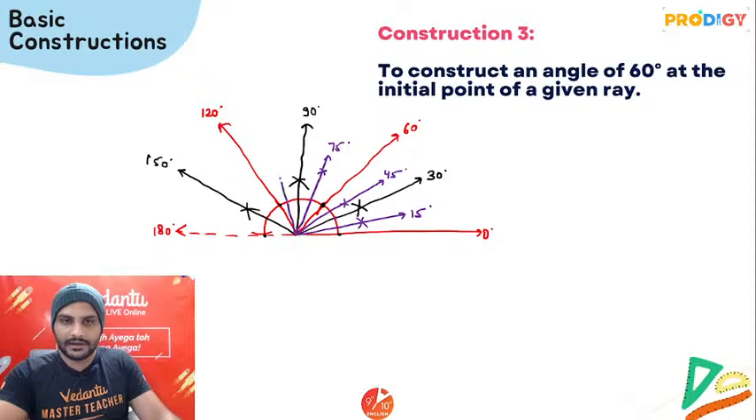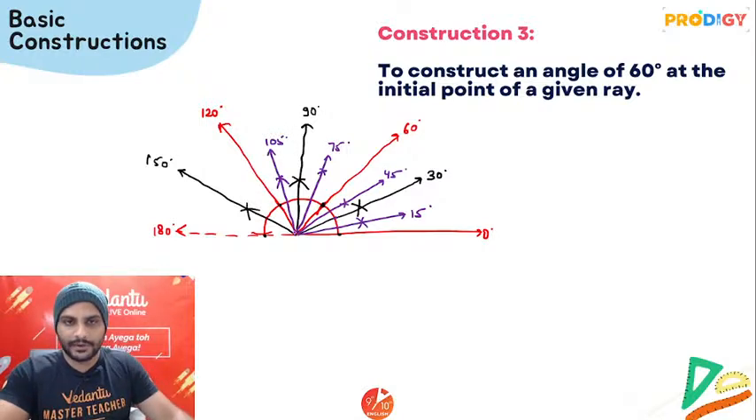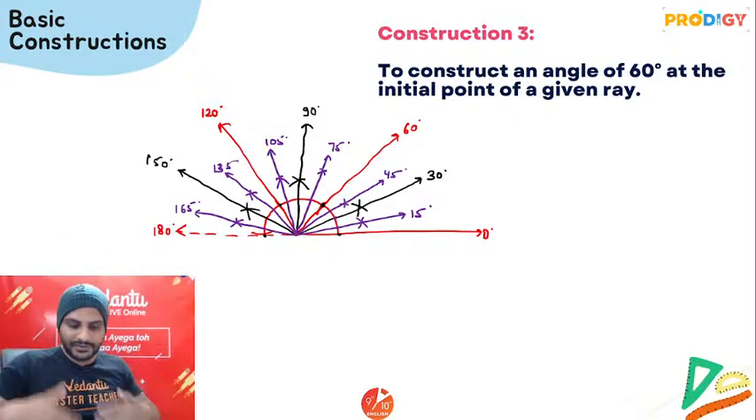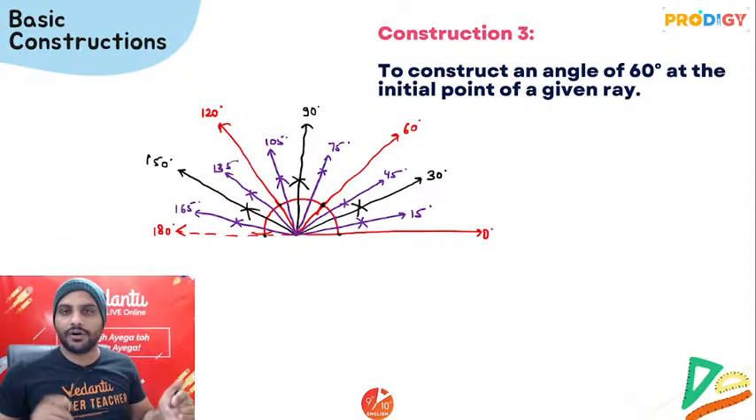Between 90 and 120, angle bisector, you'll be getting 105 degrees. Between 120 and 150, you'll be getting bisectors of 135 degrees. And between 150 and 180, you'll be getting the bisector as 165 degrees. Right? So these are the different ways with the help of bisectors, you can draw all the different angles.